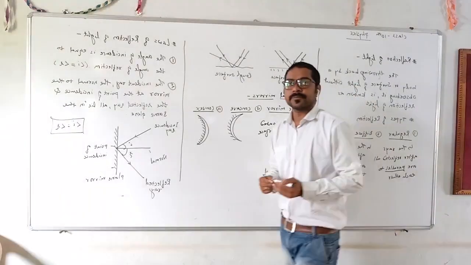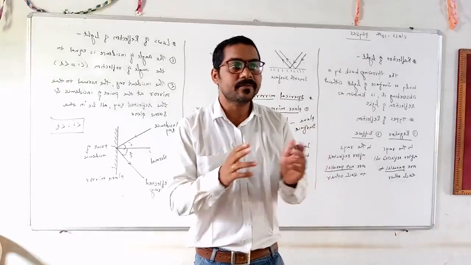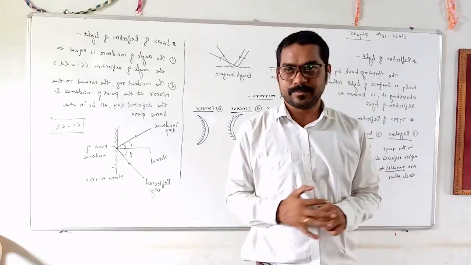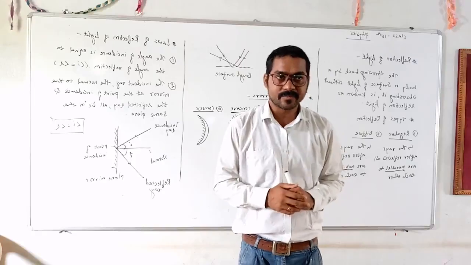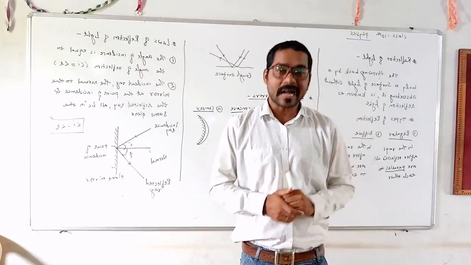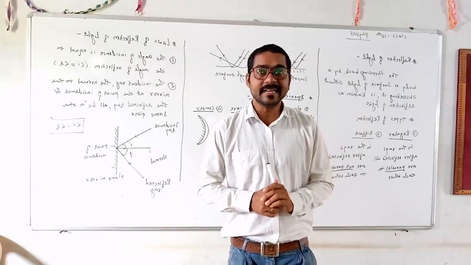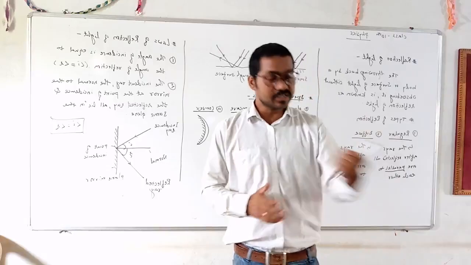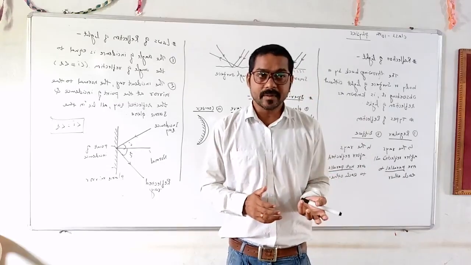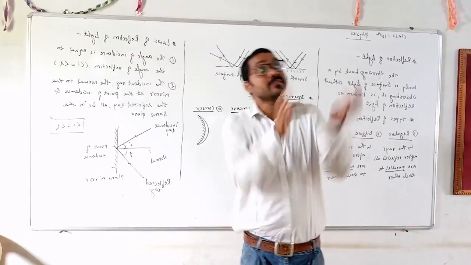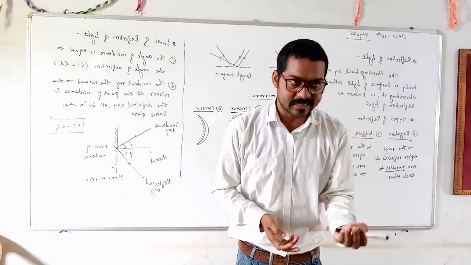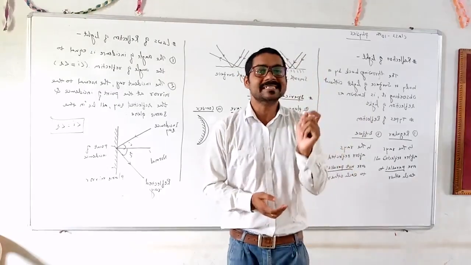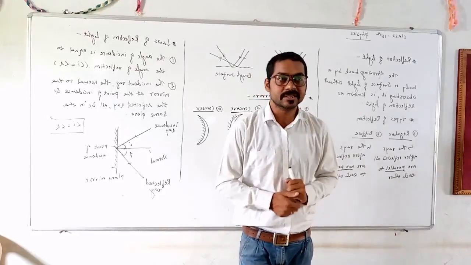For example, when you are standing in front of the mirror in your room, you observe yourself of the same size, at the same distance from the mirror. You are seeing yourself as you are, only with lateral inversion.